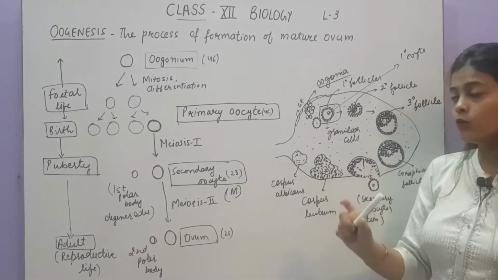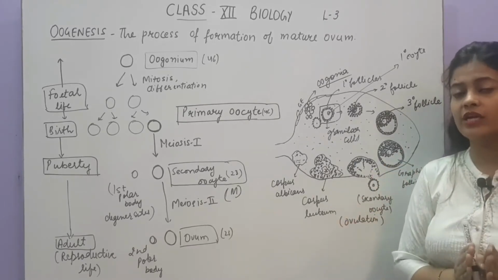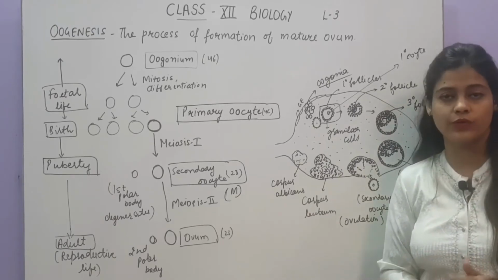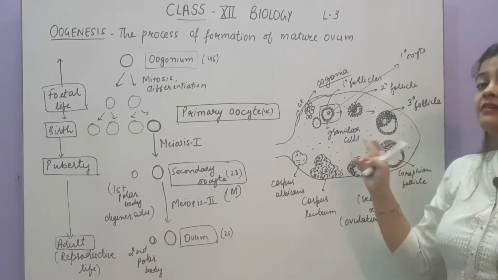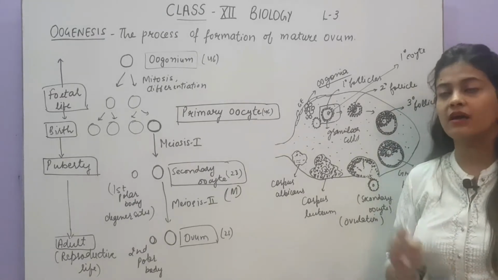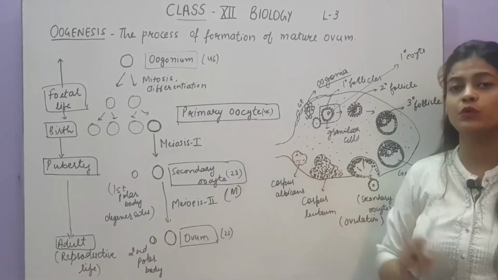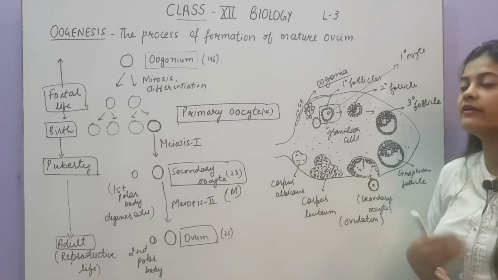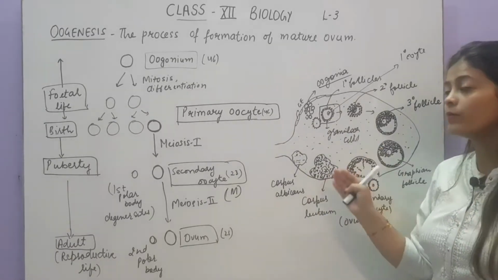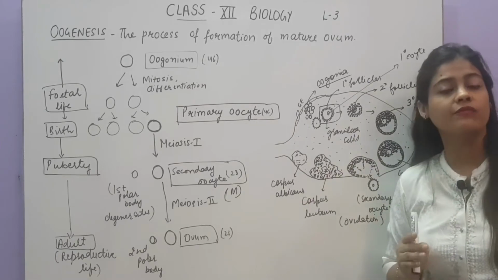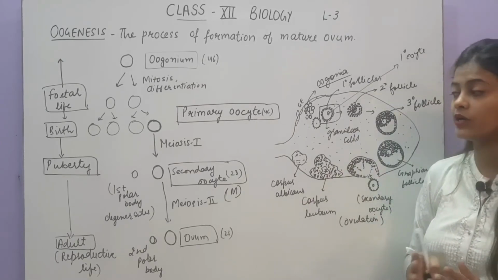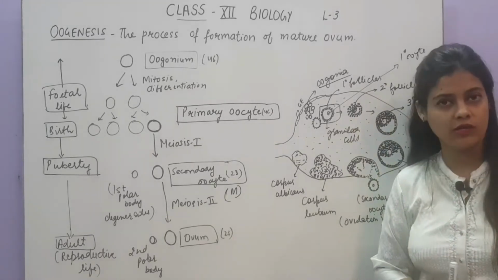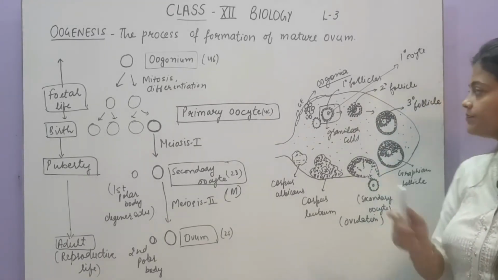Means the oogonia which are formed in the ovary after birth, no new oogonia will be formed after birth, and the number of primary follicles present in the female ovary at puberty is fixed. We can determine how many eggs will be formed in the reproductive life of the female, because the primary follicles have a fixed number.